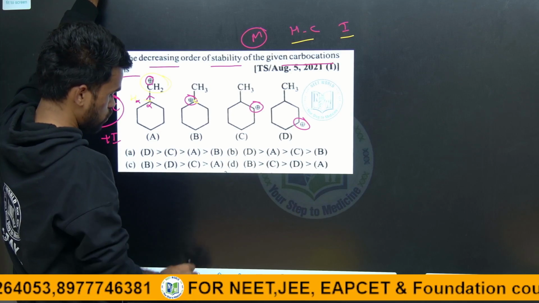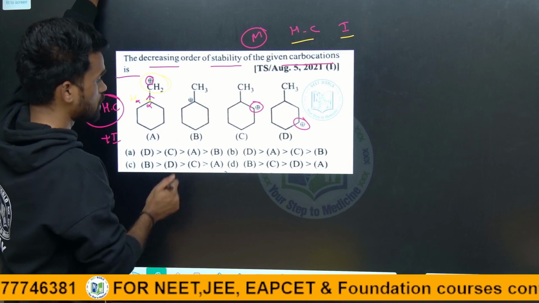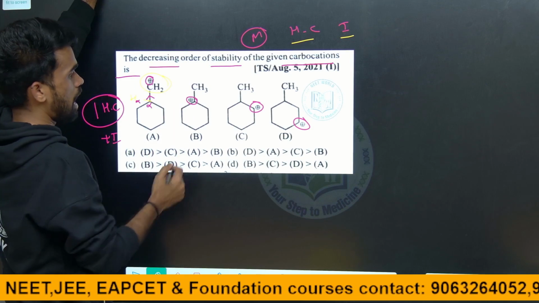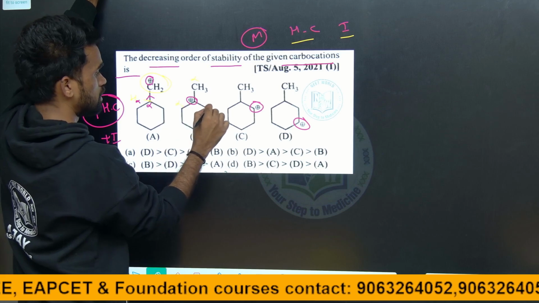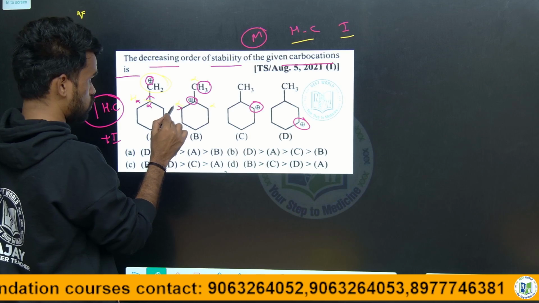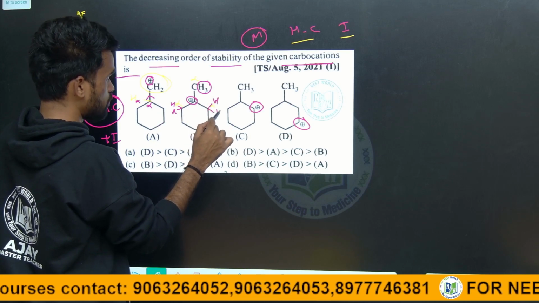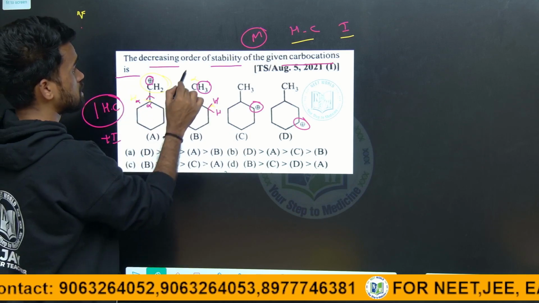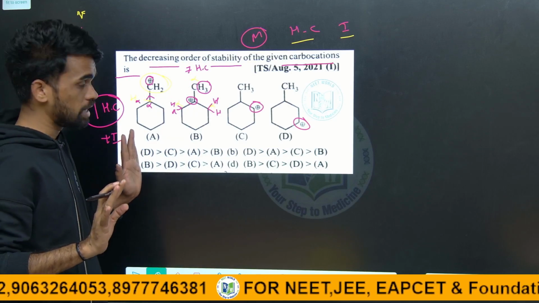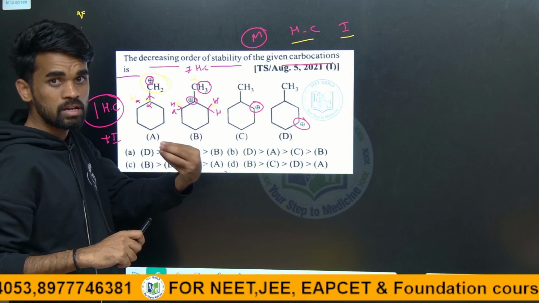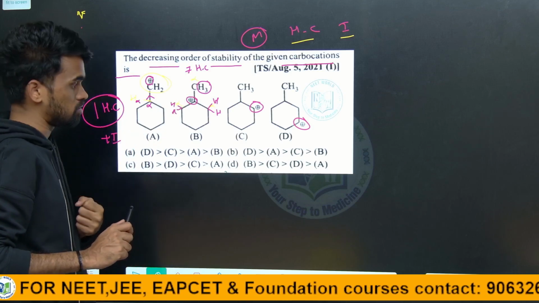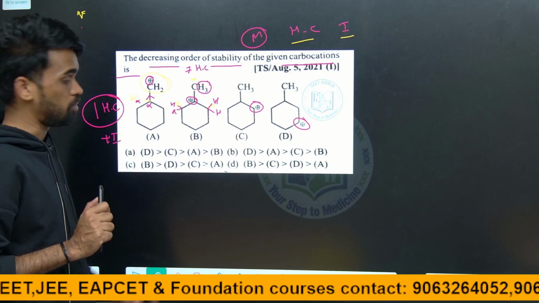Now go for option B. Here you can check. This carbocation has alpha carbons here, here, here. So 3 alpha carbons. On each one, here it is 3 alpha hydrogens, here 2, here 2. So totally 7 alpha hydrogens are there. 7 hyperconjugations are possible to stabilize this carbocation. That is also clear, I think. The more the number of alpha hydrogens, the more the number of possible hyperconjugations, the more is the stability. Therefore it is more stable than the previous one. So B is more stable than A.